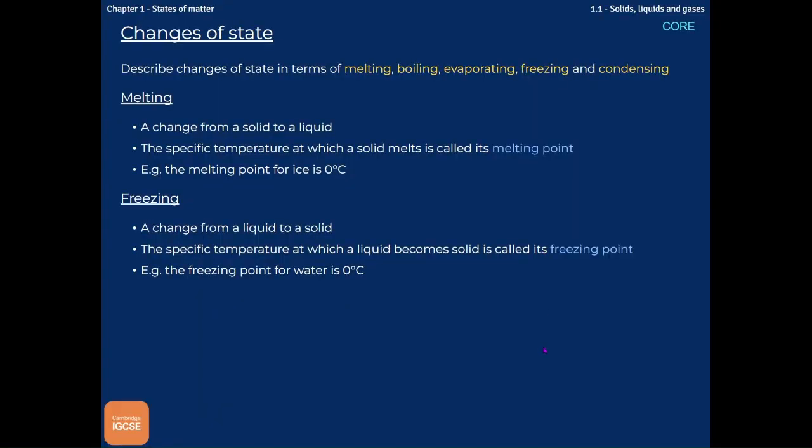Freezing. Freezing is a change from a liquid to a solid. So this is happening in the opposite direction. The specific temperature at which a liquid becomes a solid is called its freezing point. For example, water is 0 degrees Celsius, right? So these often are going to match each other because this is the point at which it changes state, the point at which the energies are correct for it to either melt or freeze.